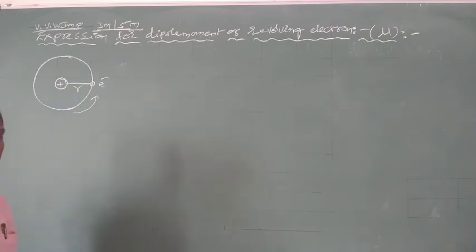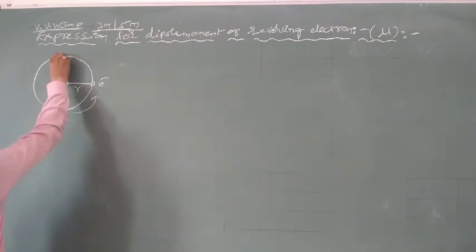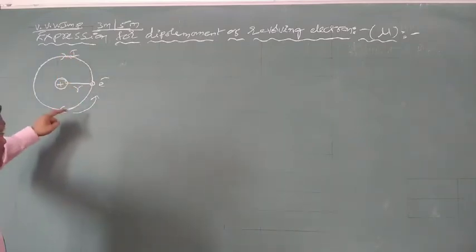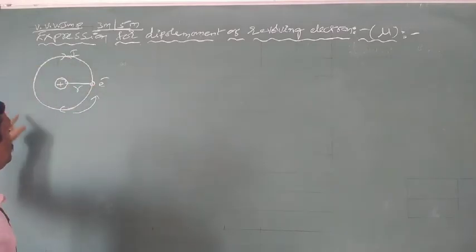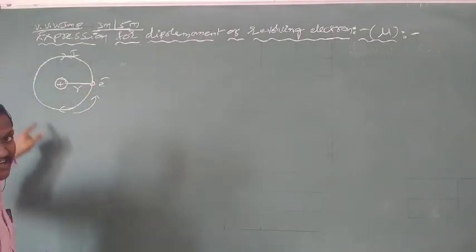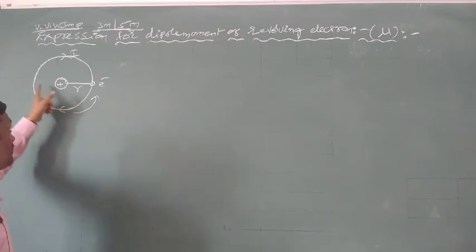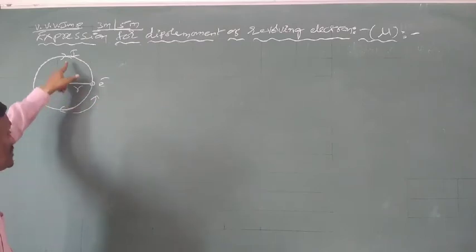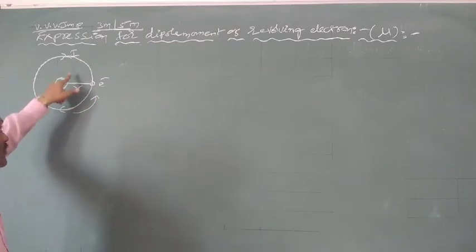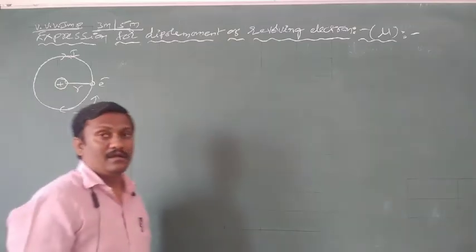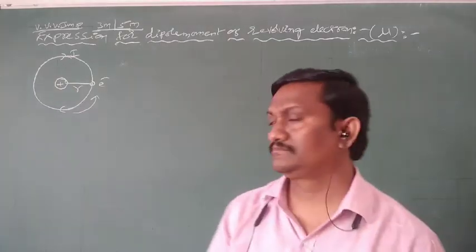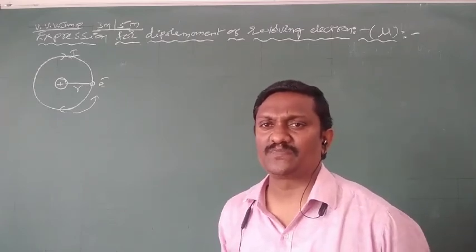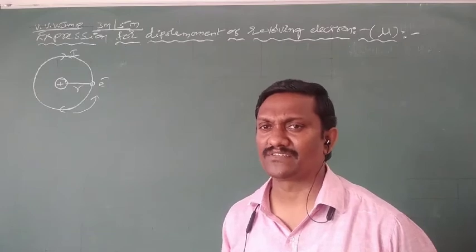Flow of electrons constitutes current, and the produced current is always opposite to the direction of flow of electrons. The electron is revolving in anti-clockwise direction, so flow of electrons lies in anti-clockwise direction and the conventional current is always clockwise, opposite direction. So in this circular loop, some current is passing. The product of current into area of circular loop is called the dipole moment. So using this diagram, derive the expression for dipole moment of revolving electrons.